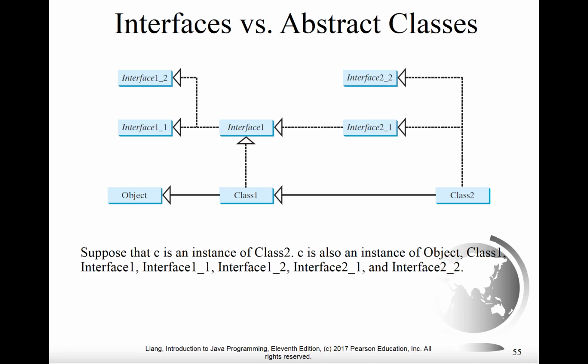Class 2 is even more complicated yet, because whereas it directly implements interface 2_1 and 2_2, it indirectly implements interface 1, which in turn indirectly implements interface 1_1 and 1_2. So every single interface that you see in this diagram is implemented by class 2. So that's a fairly complicated, in general, example of what can happen. Notice once again then, class 2 would have to be responsible for implementing all of the methods in all of those interfaces. Otherwise it wouldn't be a concrete class.